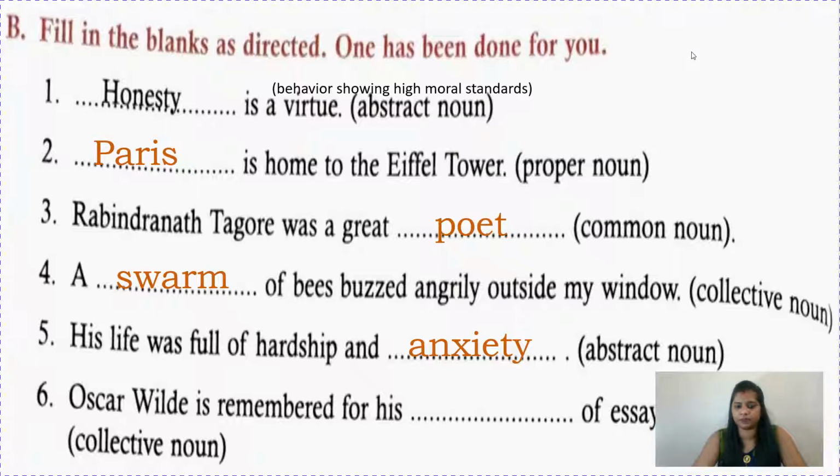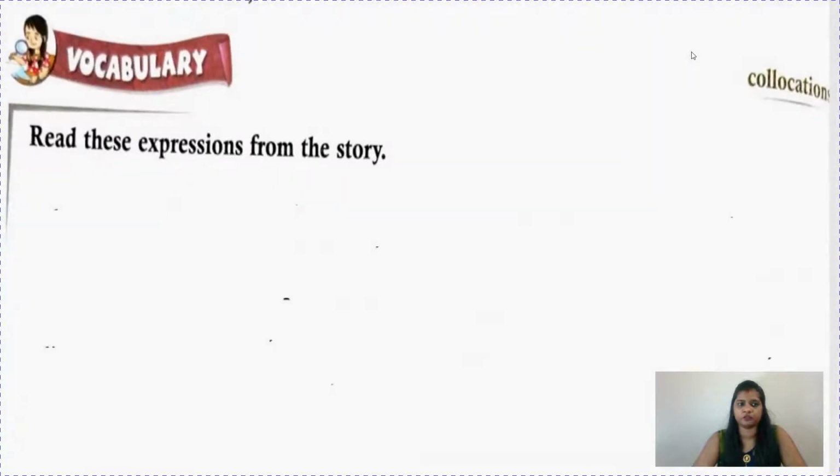Oscar Wilde is remembered for his dash of essays and plays. So children, what is the collective noun for essays and plays? You can write works. Now vocabulary. See here, it's written collocations. What is the meaning of collocations? Let's learn with the help of examples.